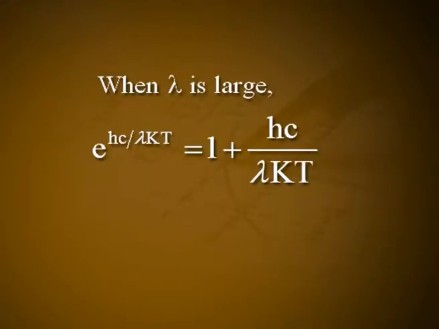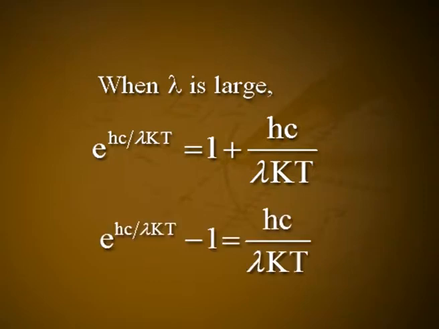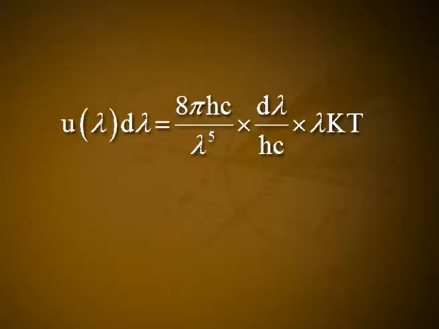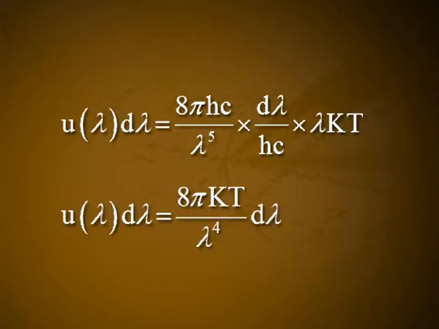Rayleigh-Jeans law. When λ is large, e raised to hc/λkT is equal to 1 plus hc divided by λkT. So e raised to hc/λkT minus 1 is equal to hc divided by λkT. Substituting this in equation 9, we get u(λ)dλ is equal to 8πhc divided by λ⁵ into dλ divided by hc/λkT. u(λ)dλ is equal to 8πkT divided by λ⁴ into dλ.